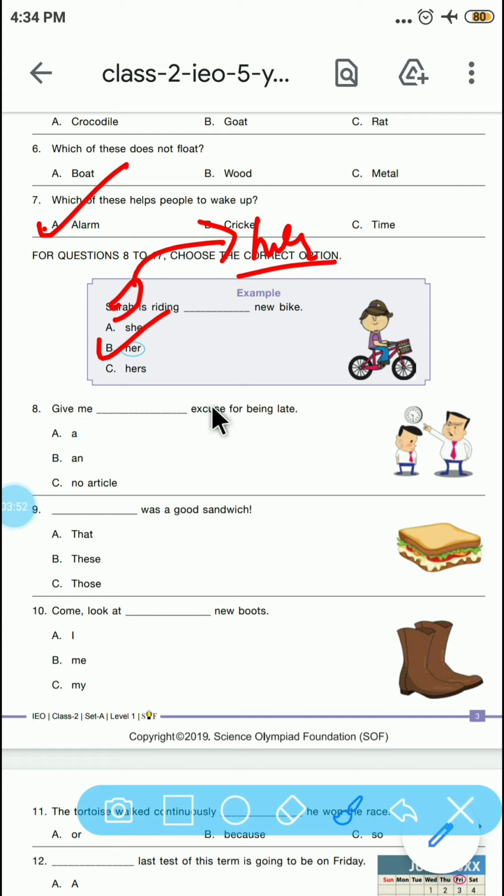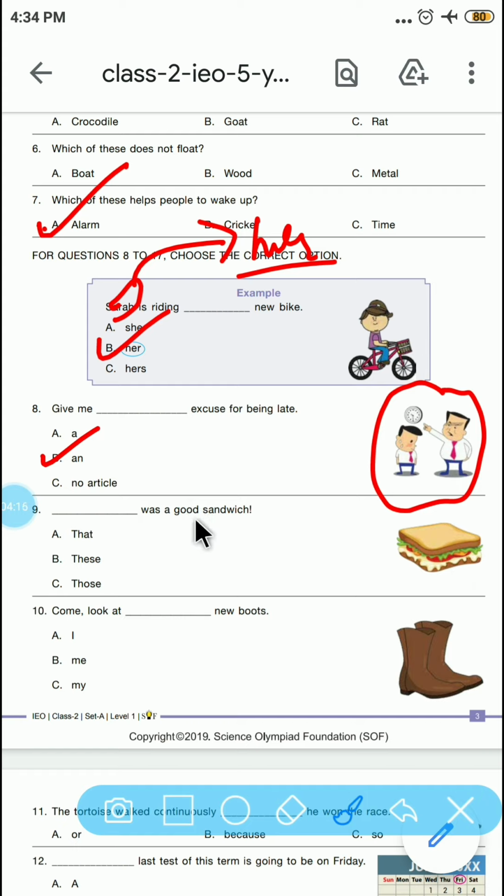Give me dash excuse for being late. So here the boss is arguing with the employee or asking the question that why are you late. So give me an excuse, okay, for being late.